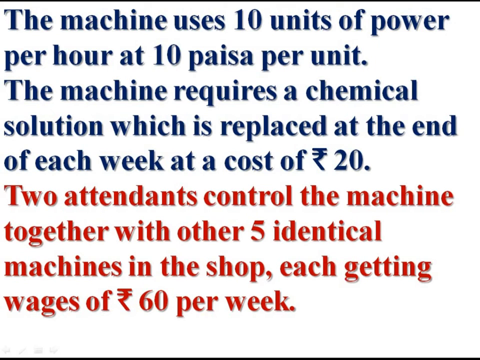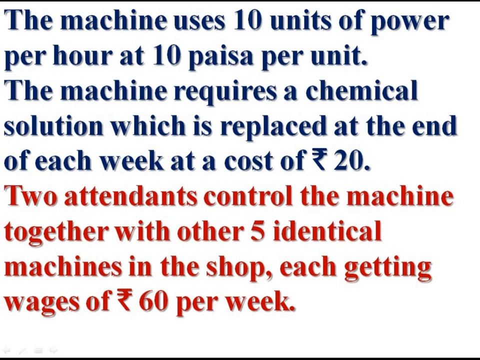Two attendants control the machine together with other 5 identical machines in the shop. It means in this shop there are 6 machines: this machine plus 5 identical machines, each attendant getting wages of rupees 60 per week. In the shop there are 2 attendants, each getting rupees 60 per week, and 6 machines.